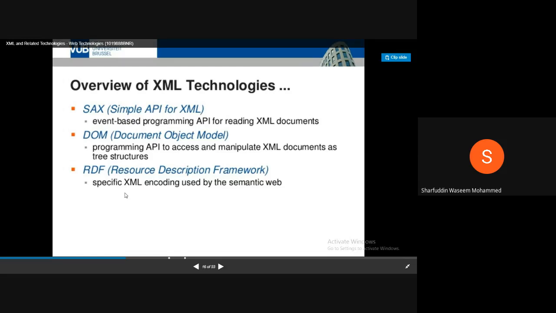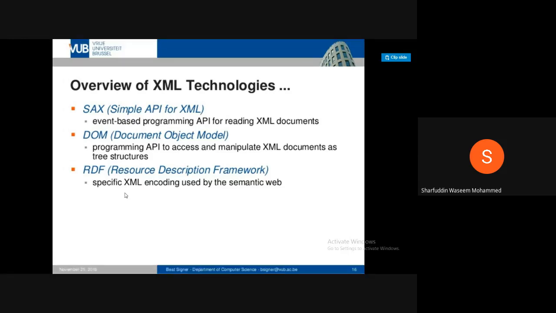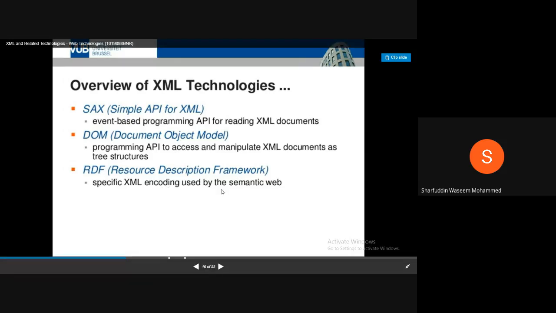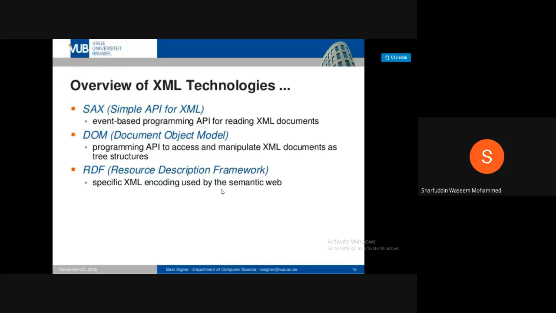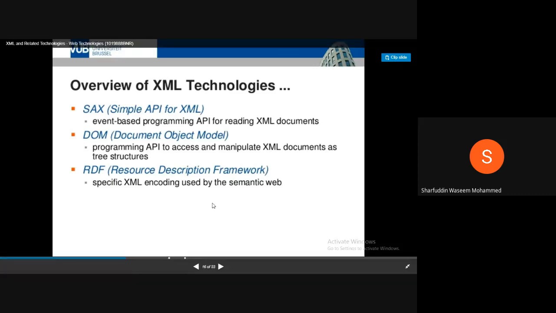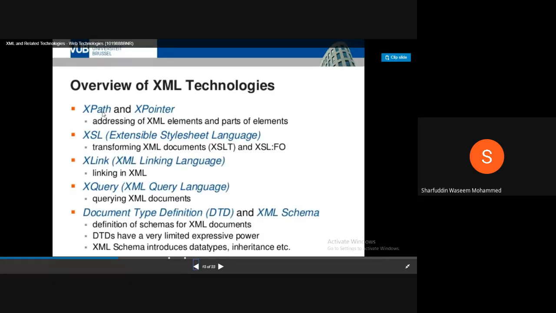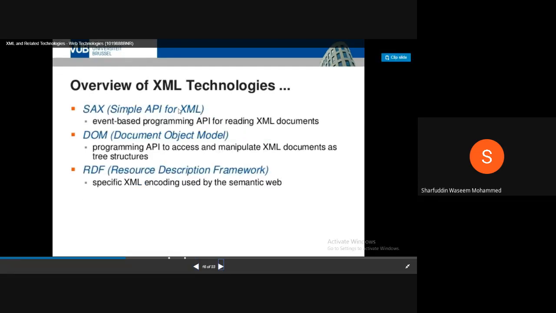So again, it is an encoding used by the semantic web. So this is all about your technologies which are in XML. Okay, so you just need to remember what the individual technologies are, starting with XPath, XPointer, XSL, XLink, XQuery, DTD, and XML schema. Then Simple API for XML, SAX, then DOM, Document Object Model, and Resource Description Framework.